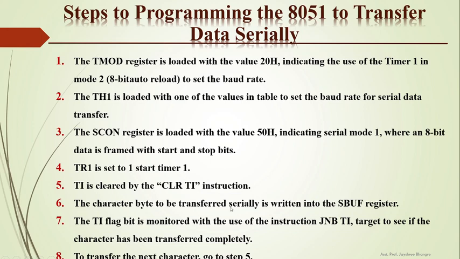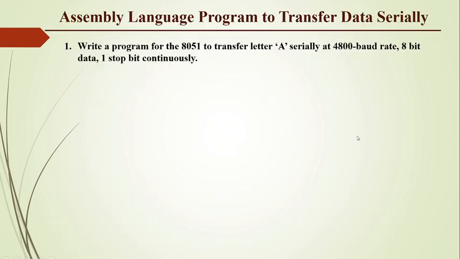The character byte to be transferred serially is written into the SBUF register, and the TI flag bit is monitored with the instruction JNB TI, jump if not bit, to see if the character has been transferred completely. After transmission, to transfer the next character, go to step 5, that means clear the flag for the next data transmission. Here is the assembly language program to transfer data serially.